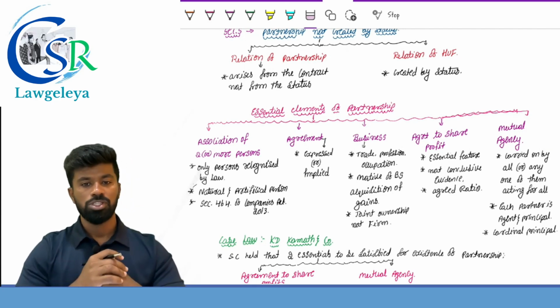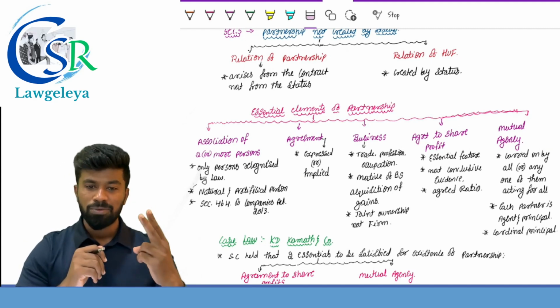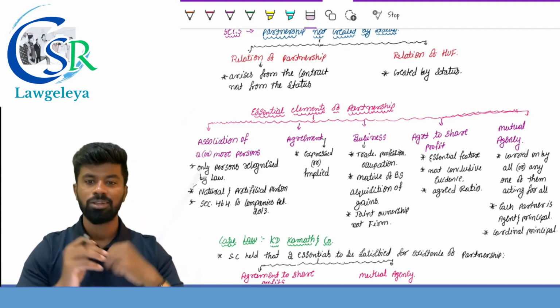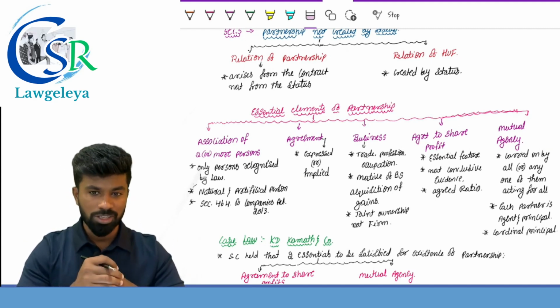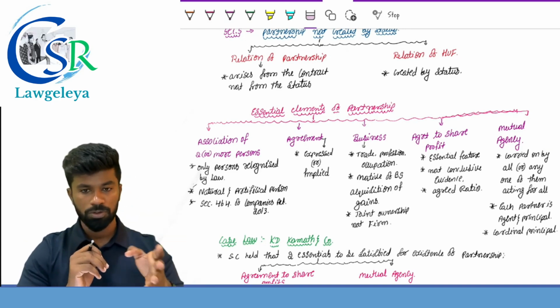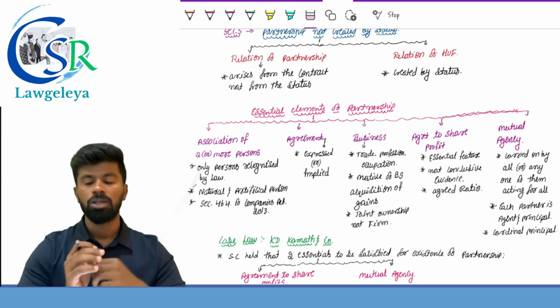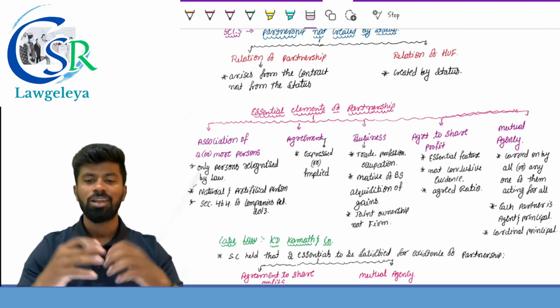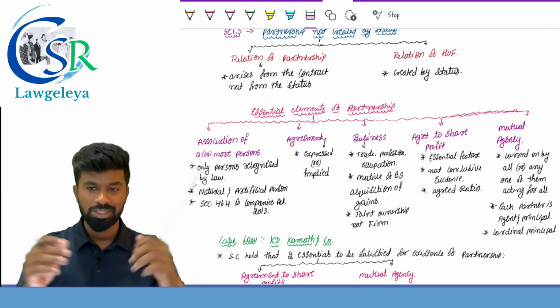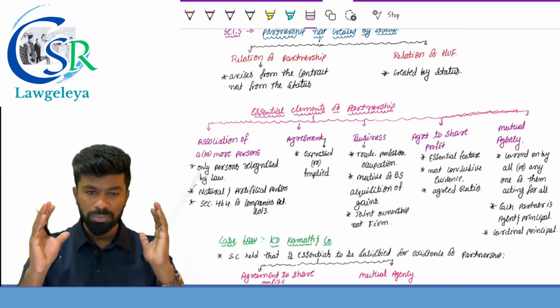First one, association of two or more persons. Second one, it is a result of an agreement. Third one, to carry on the business of the firm, which includes trade, profession, occupation. Fourth one, agreement to share the profits. And the last one, mutual agency, carried on by all or any one of them acting for all.